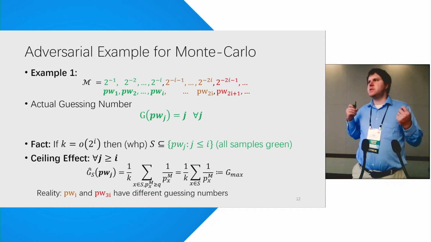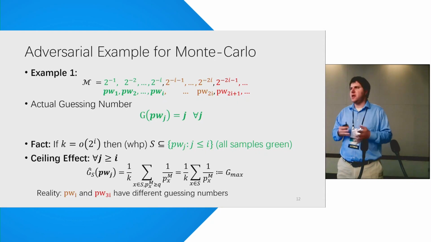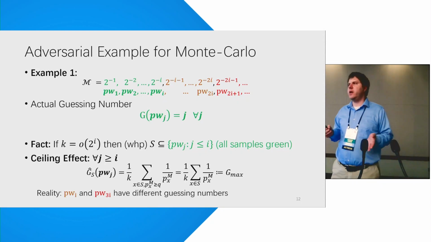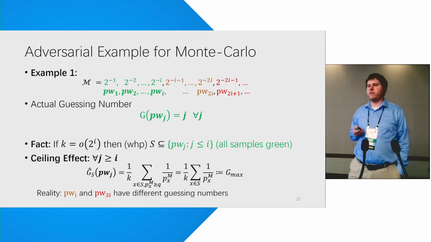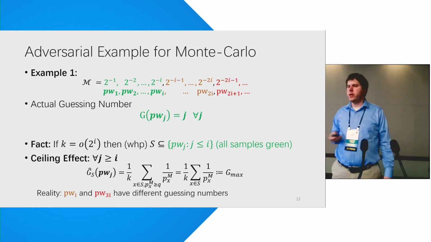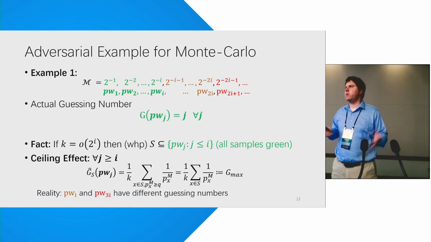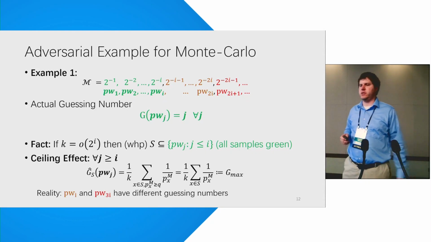So we can define a problematic example of a password model. Again, this is a hypothetical example. I'm not claiming that real password models look like this, but imagine I have a model where password 1 is generated with probability 1/2, 2 is generated with probability 1/4, and so on. So the actual guessing number for password j is just j. Now if I draw a bunch of samples from this model, if I draw fewer than 2 to the i samples, then with high probability, all of my samples are going to be in this green set. I'm not even going to look at passwords beyond this green set.